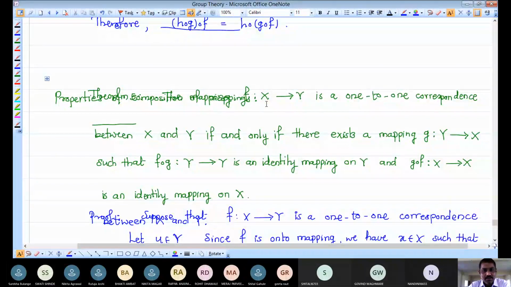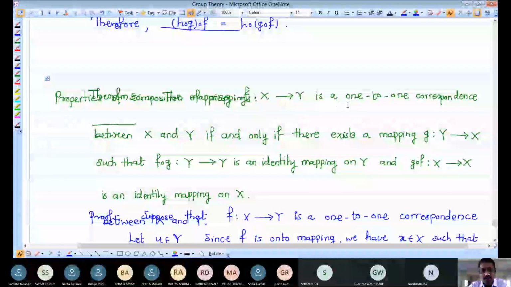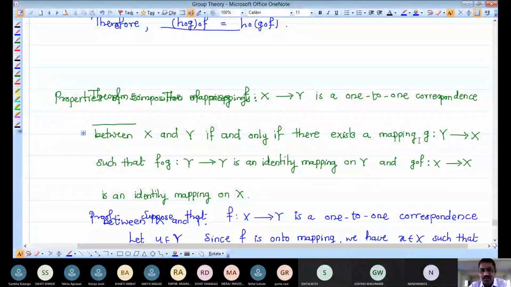The mapping F from X to Y is a one-to-one correspondence between X and Y if and only if there exists a mapping G from Y to X such that F composition G and G composition F are identity mappings on Y and X respectively. In the first part we took F as a one-to-one correspondence between X and Y, and with the help of that we showed F composition G and G composition F are identity mappings.